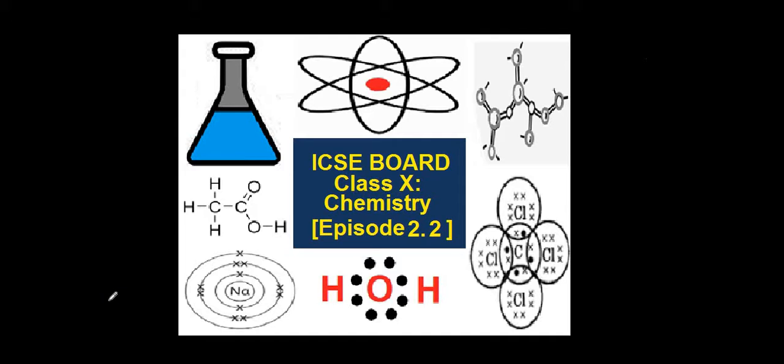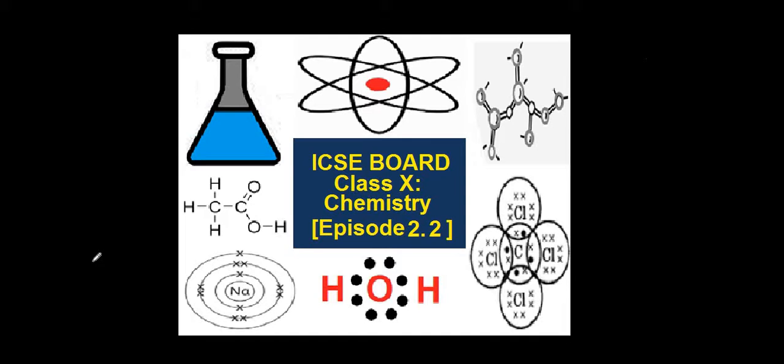We are with chapter chemical bonding, and in the chemical bonding we are going to see about electrovalent bonds, covalent bonds and coordinate covalent bonds. We have already started with the introduction and we have already seen about the formation of ionic bonds, ionic compounds with the example of NaCl. We have also seen about the strength of ionic bond as well as conditions required for the formation of ionic bond. In this episode 2.2 we are going to discuss about the properties of ionic bond.